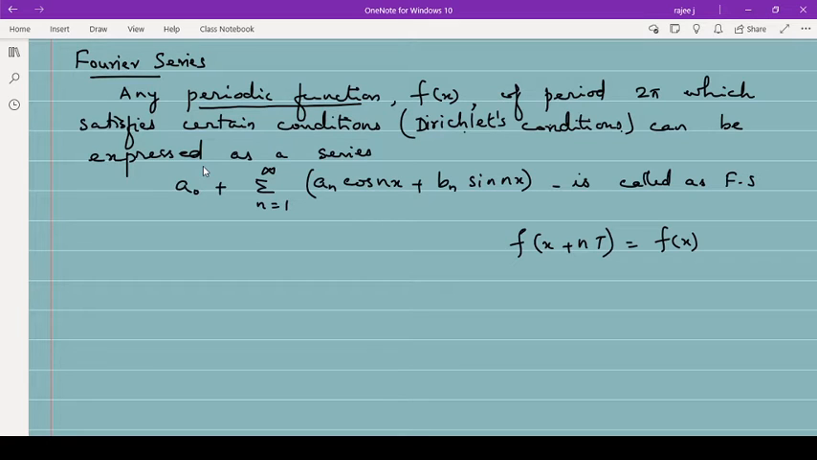Means it repeats after a certain period. For example, every Thursday 10 to 11 you have a maths lecture. Thursday first period is this one. It repeats every Thursday after 7 days. Today it is the second, so after 7 days, on the 9th of December, 10 to 11, you will have the same lecture. So after a certain time it repeats again. Like that, after a certain angle, if a function repeats again, such functions are called periodic functions.